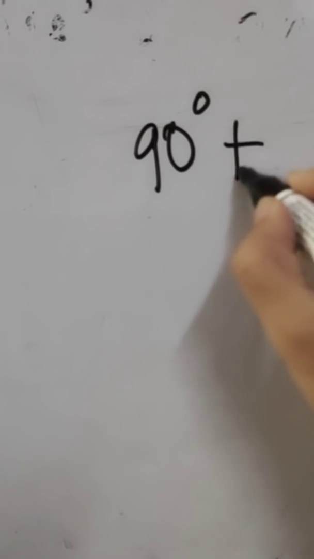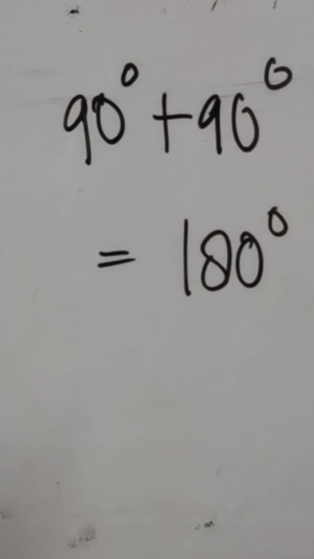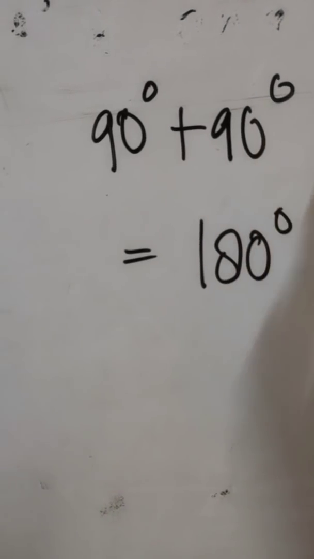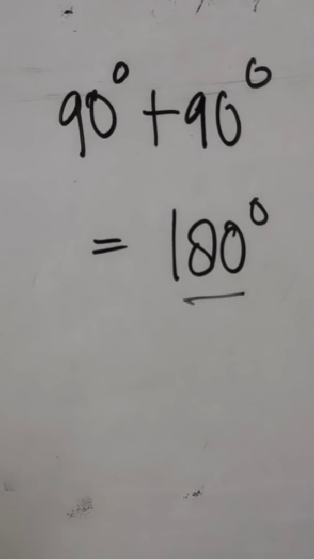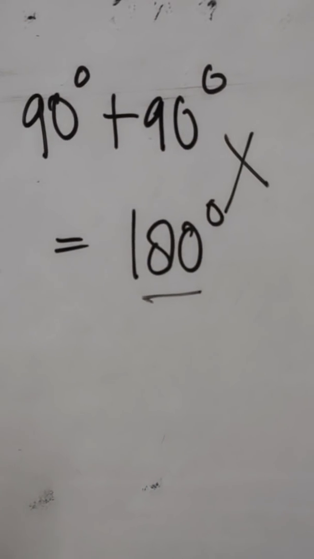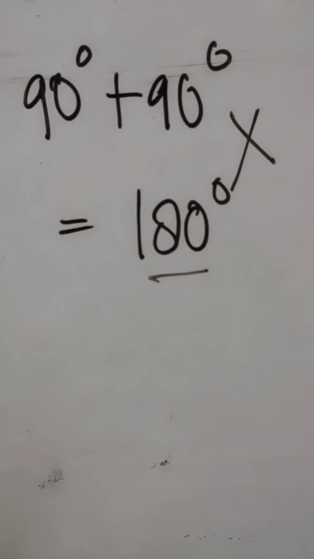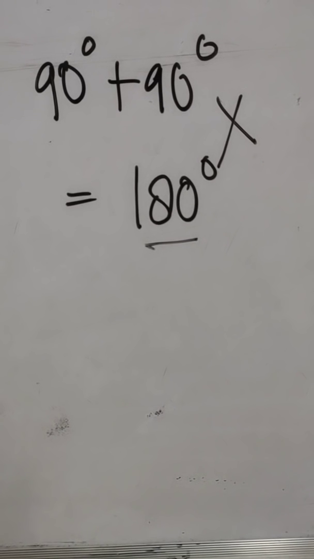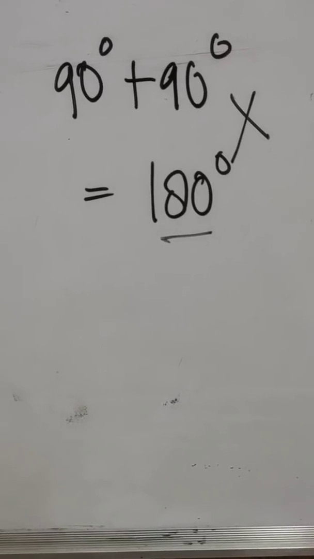So if I have 90 degrees and I have 90 degrees, then 2 times 90 will become equal to 180 degrees. And in a triangle, the sum of all three angles is 180 degrees. If I take 2 times 90, then the sum of 2 will already become equal to 180 degrees. This means this condition is not possible. Similarly, if I take any two angles which are greater than 90 degrees, the sum of those two angles will become greater than 180. So again, in a triangle, we cannot have two right angles or two obtuse angles.